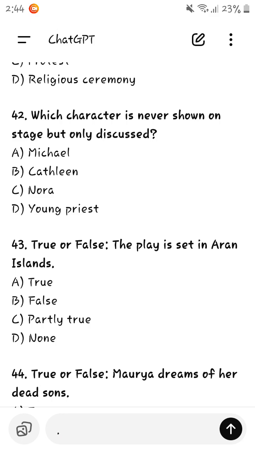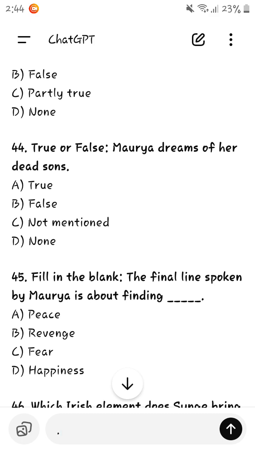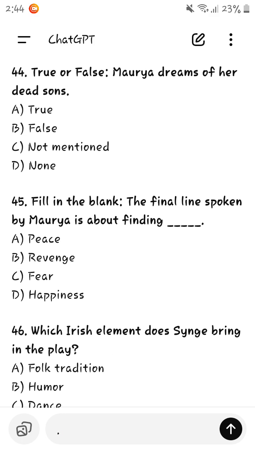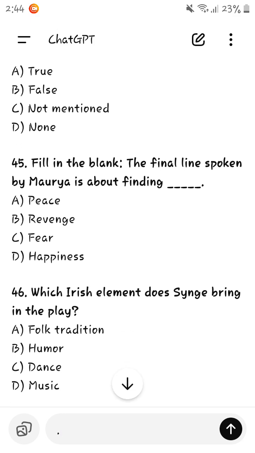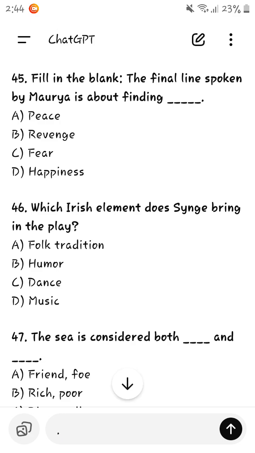The play is set in Aran Island. Yeah, true. Moria dreams of her dead sons. Yes, true. The final line spoken by Moria is about finding peace. Which Irish element does Synge bring in the play? That folk tradition, no folk tradition, not that humor. Maybe it is called humor. That crying one, right?